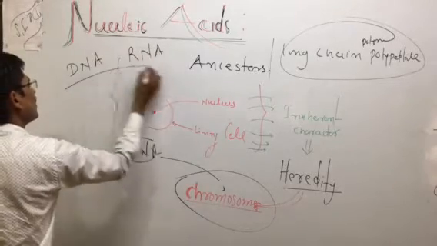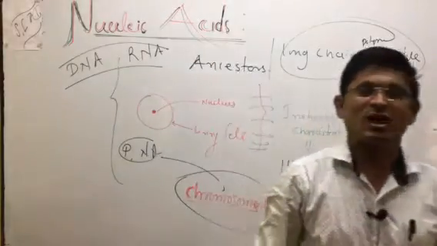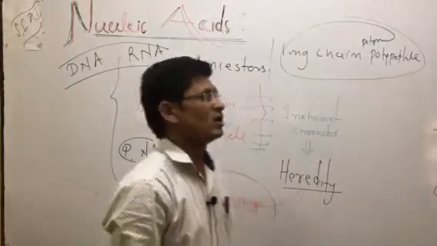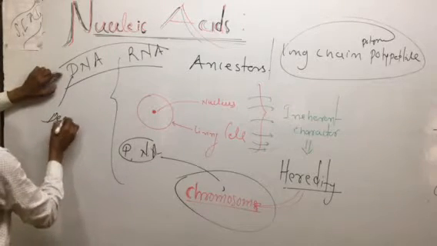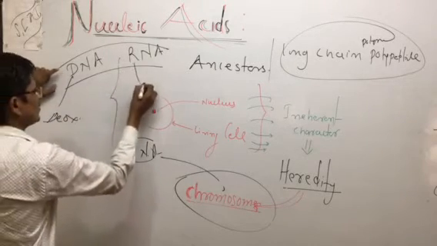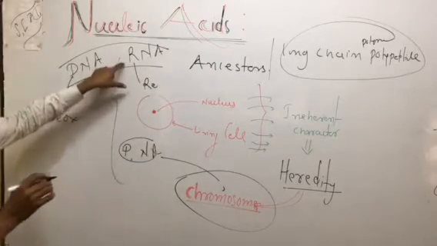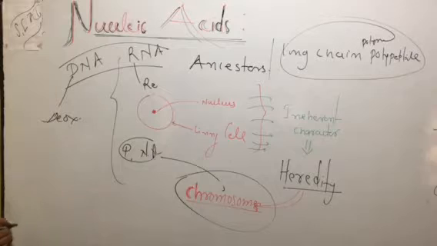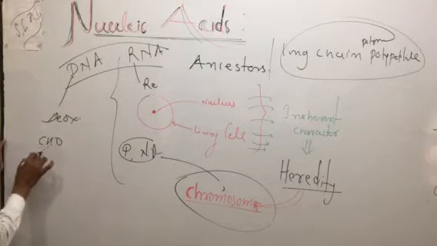These are the two nucleic acids: the ribonucleic acid and the deoxyribonucleic acid. This is deoxyribonucleic acid, and this is ribonucleic acid. The concept of ribonucleic acid is coming from the ribose. As you can say, this is the phenomenon.